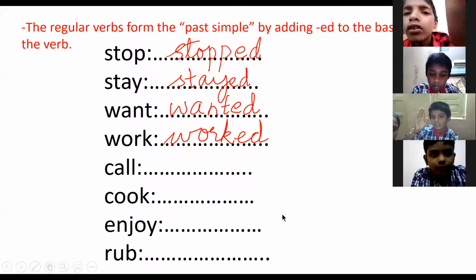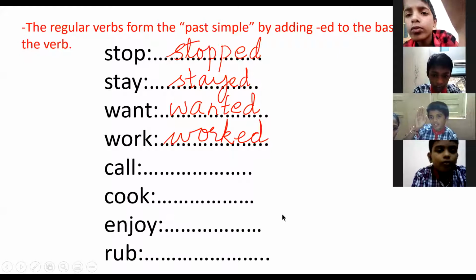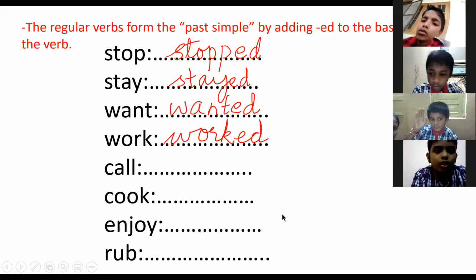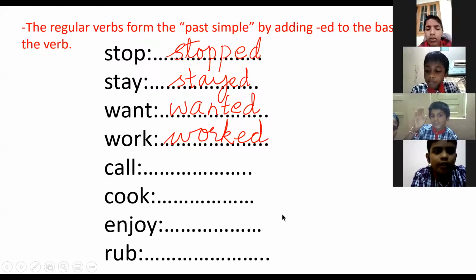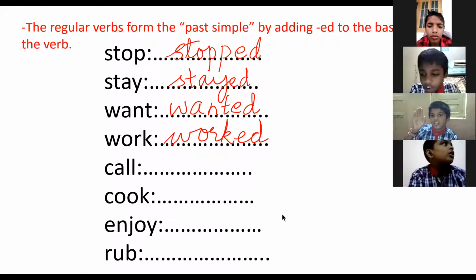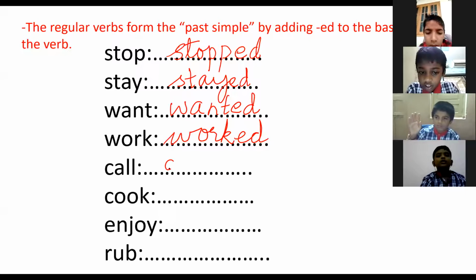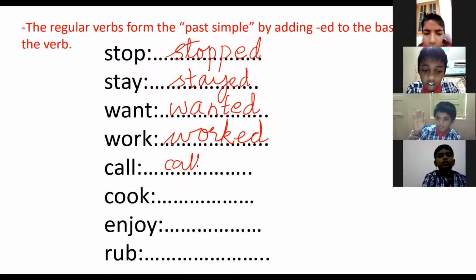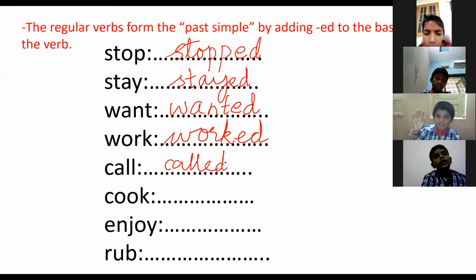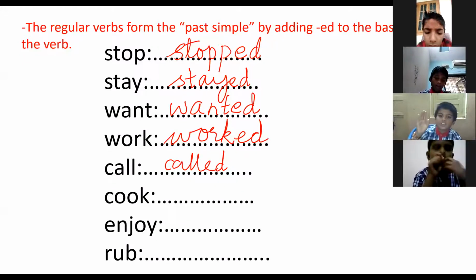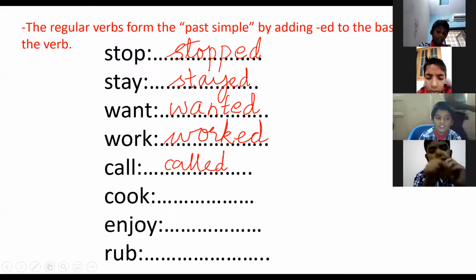Harsh Siddharth. Call. Past tense. Called. C-A-L-L-E-D. Called. Okay. Vignesh.